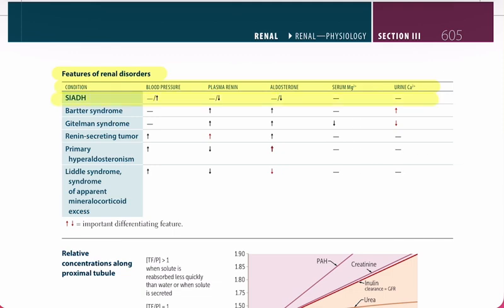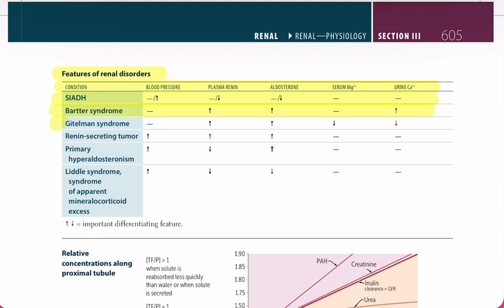Plasma renin is normal or decreased. Aldosterone is normal or decreased. Serum magnesium is normal. Urine calcium is normal. Bartter syndrome. Blood pressure is normal. Plasma renin is increased. Aldosterone is increased. Serum magnesium is normal. Urine calcium is increased.